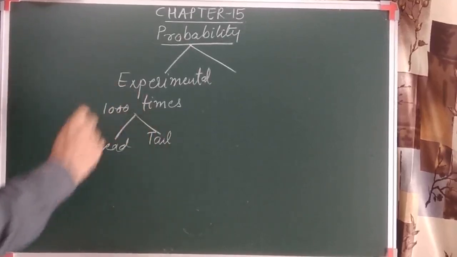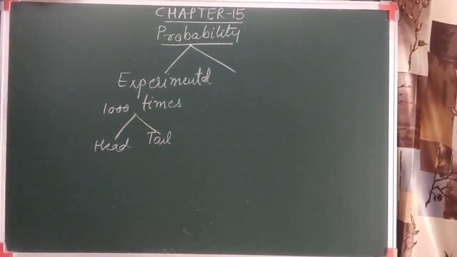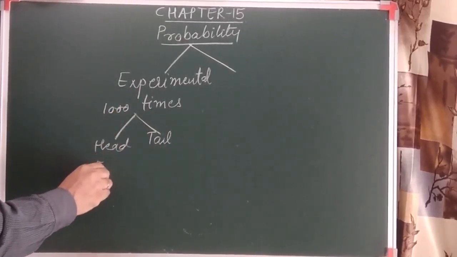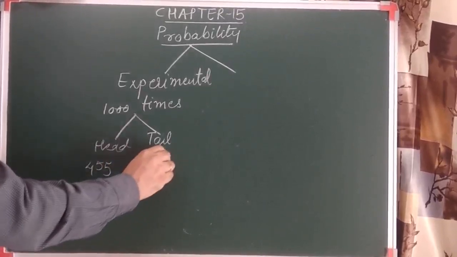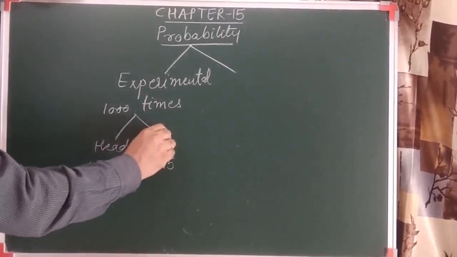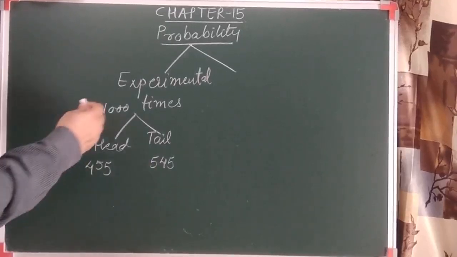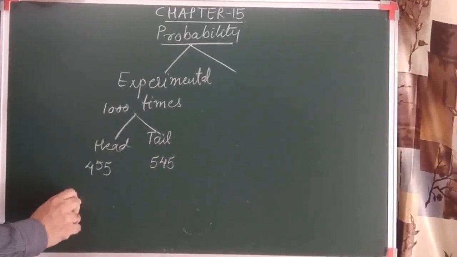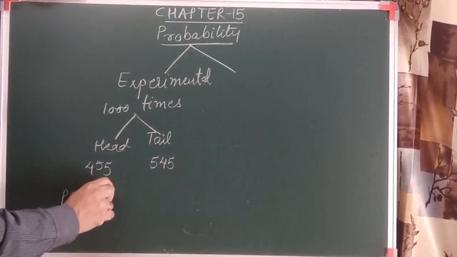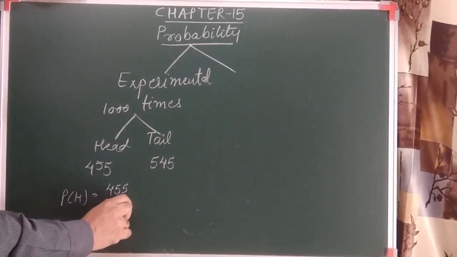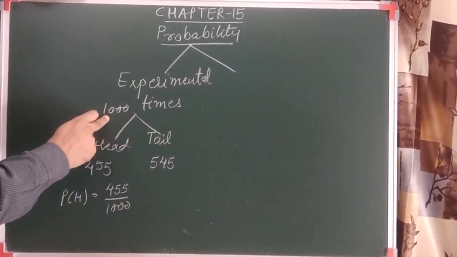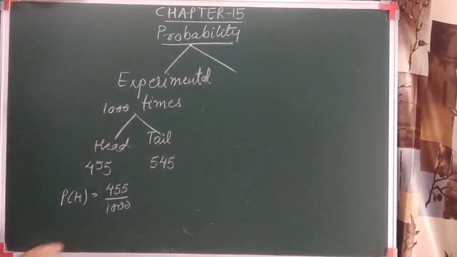But as it was an actual experiment, they have done the experiment and tossed the coin 1000 times, so they obtain 455 times head and 545 times tail. So when we say the probability of head in this experiment, it is 455 upon 1000, as we discussed, the number of favorable trial outcomes upon the number of total outcomes.